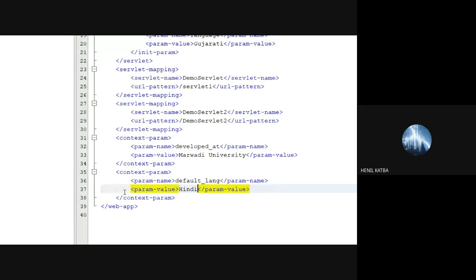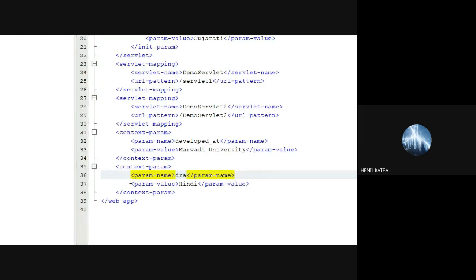I'm giving you another example. Suppose you develop your project using a driver name, com.mysql.jdbc.Driver. This is a context param. We are assuming that almost all the pages will have database connectivity, and the driver name which will be used will be this.